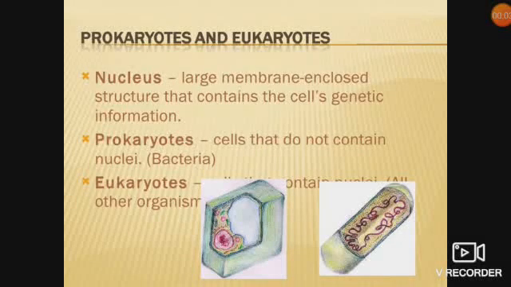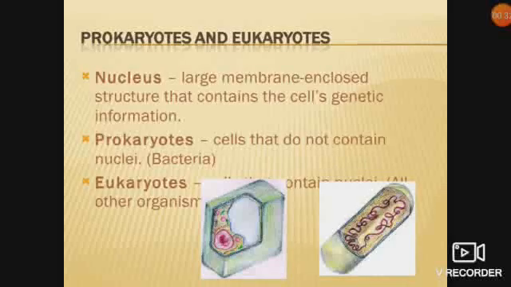Okay, students, we'll be starting the revision of the next topic of chapter number 5, the fundamental unit of life. That is prokaryotes and eukaryotes. Prokaryotes are those organisms which are having the prokaryotic cell type, and eukaryotes are those organisms which are having the eukaryotic cell type. Nucleus: large membrane enclosed structure that contains the cell's genetic information.